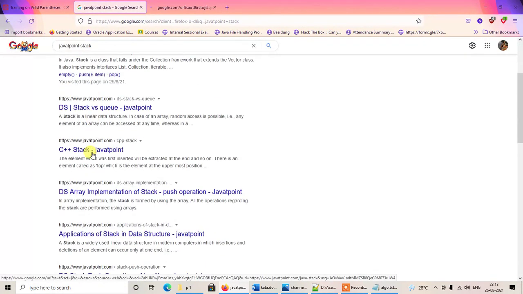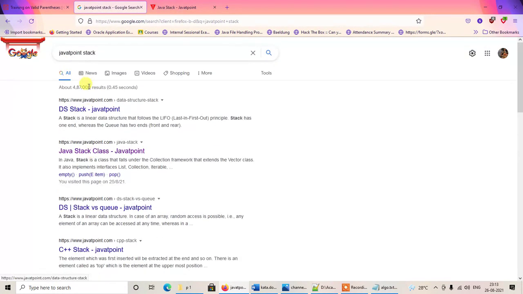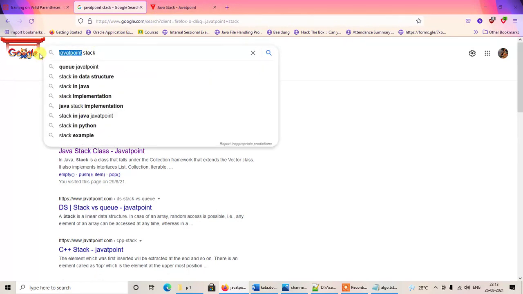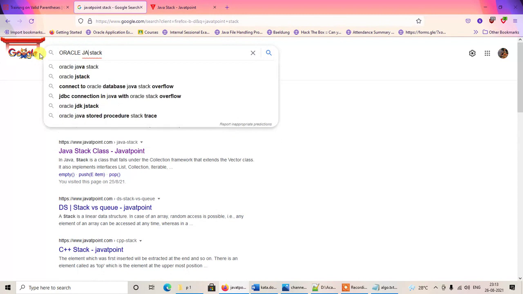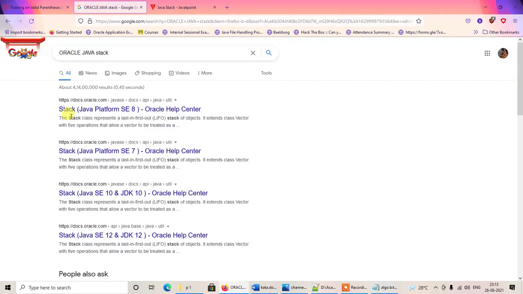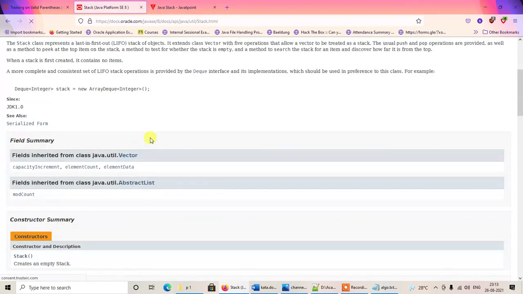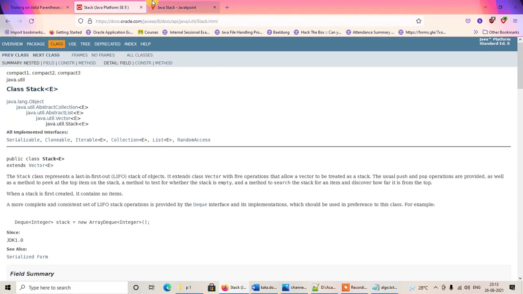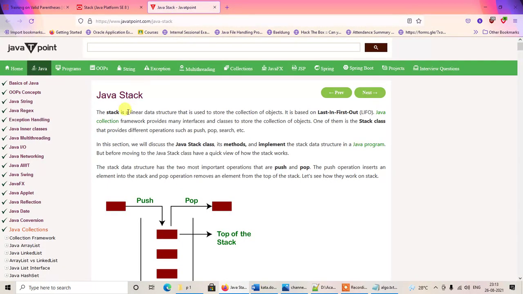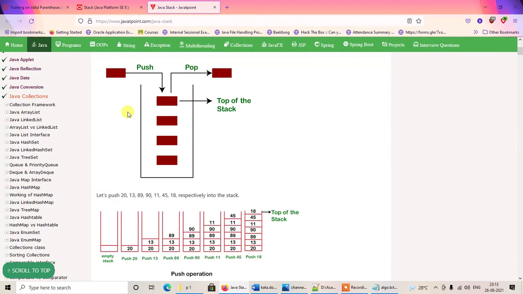You can also look it up on Oracle's official tutorial or documentation. You can just find it here. I would suggest checking out this Java Point tutorial because it is more user friendly.